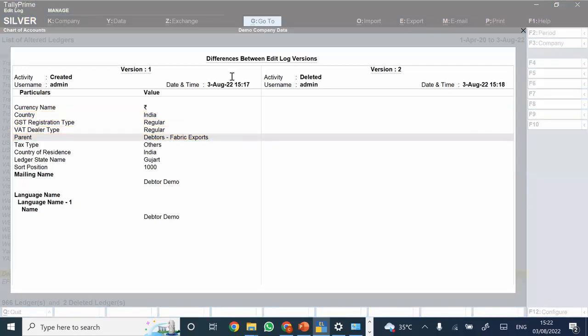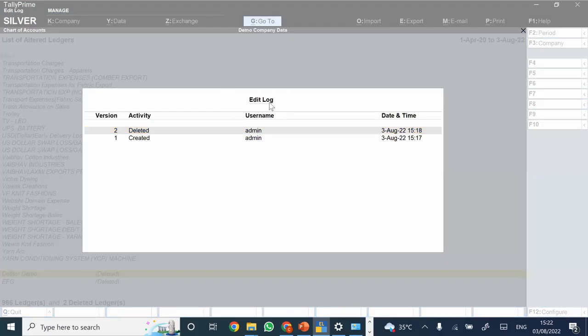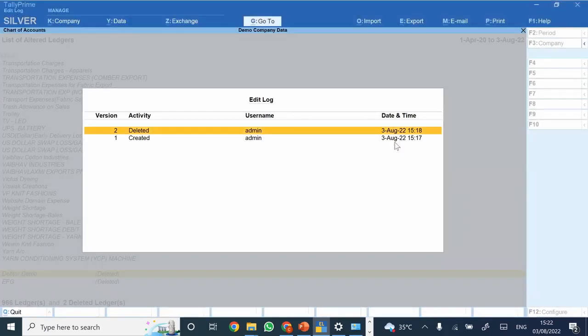Okay, so this was all regarding edit log. So we can use it as an internal control. Now moving forward to another feature in Tally, the Tally audit feature.